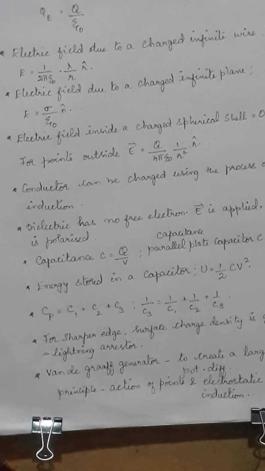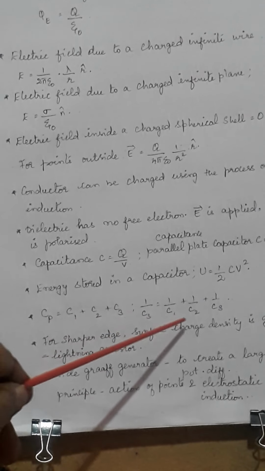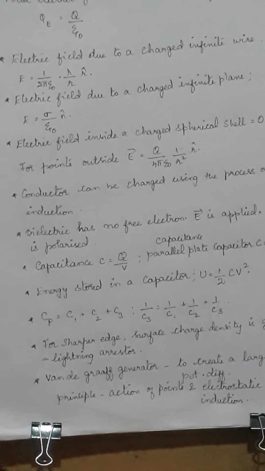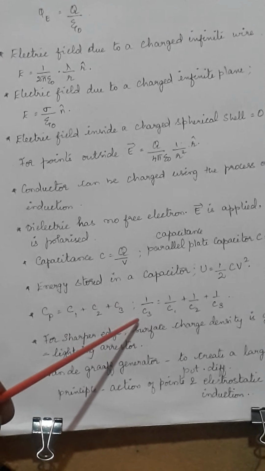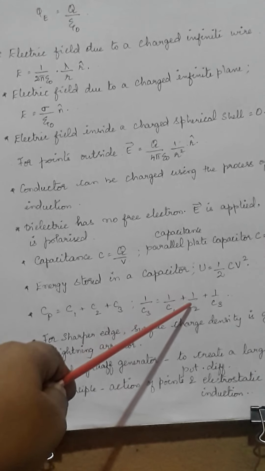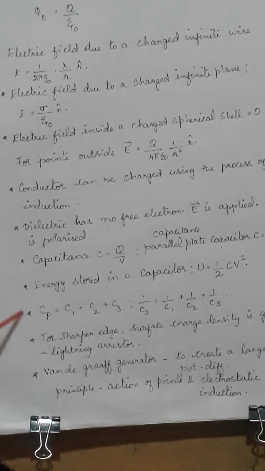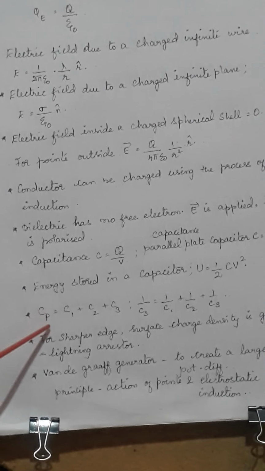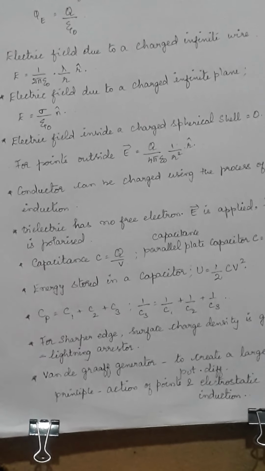Then when capacitors are connected in parallel, the net capacitance value that you have found out. Then when you connect capacitors in series, the net capacitance that you get: the inverse of the equivalent capacitance will be equal to the sum of the inverses of the individual capacitors. When they are connected in parallel, the equivalent capacitance will be equal to the sum of the individual capacitors.